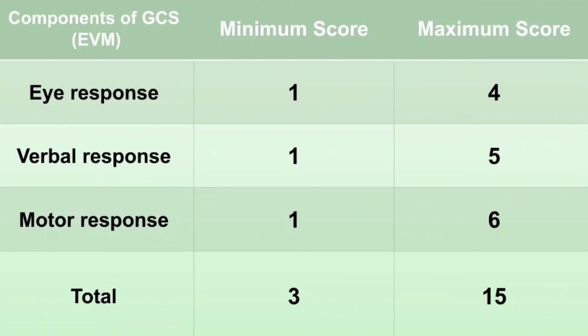Here the levels of response in each component of this Glasgow Coma Scale can be scored from 1, which indicates no response in each component, and 4 is the maximum score for eye response, 5 for verbal response, and 6 is the maximum score for motor response. The total score has values between 3 and 15, 3 being the minimum score and 15 being the maximum score.